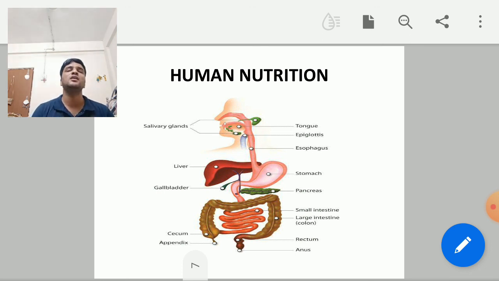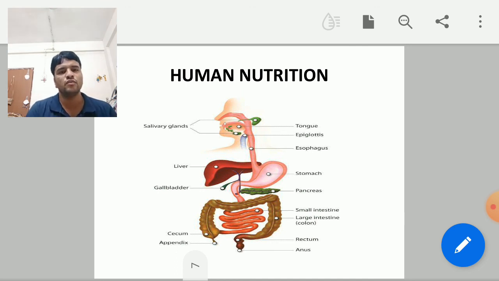Already we have discussed the digestive system, or the alimentary canal. Now in human nutrition, again there are 5 steps, the same steps we have seen in the amoeba. The first step is ingestion, second is digestion, third is absorption, fourth is assimilation, and fifth is egestion. There is a difference between ingestion and egestion, so don't get confused.